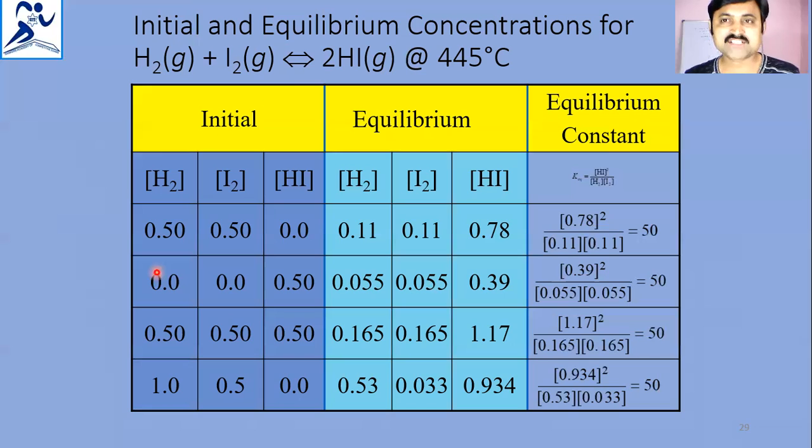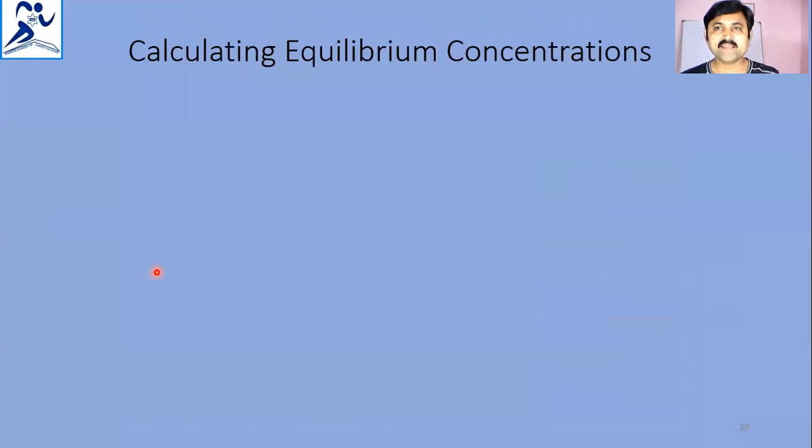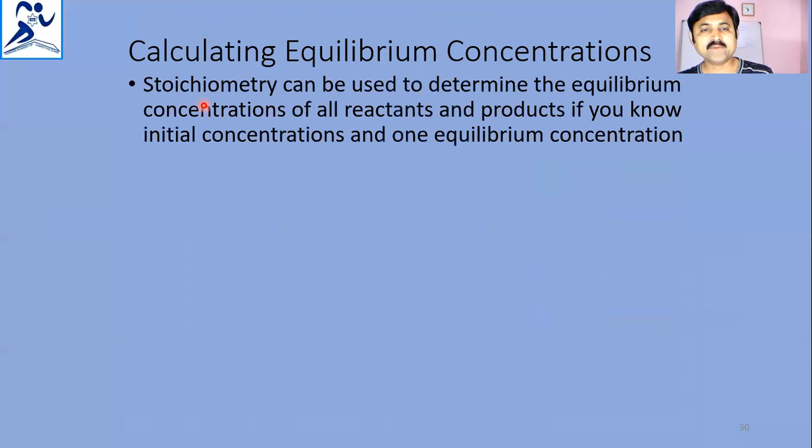Okay. Next, calculating the equilibrium concentrations. Stoichiometry can be used here to determine the equilibrium concentrations of reactants and products, if you know the initial concentrations and one equilibrium concentration.